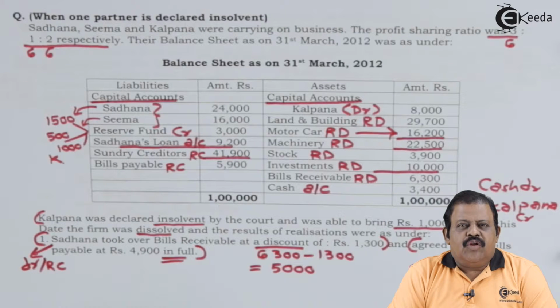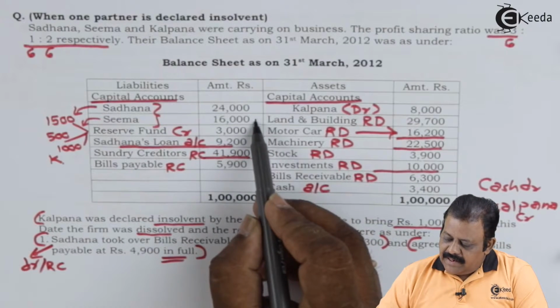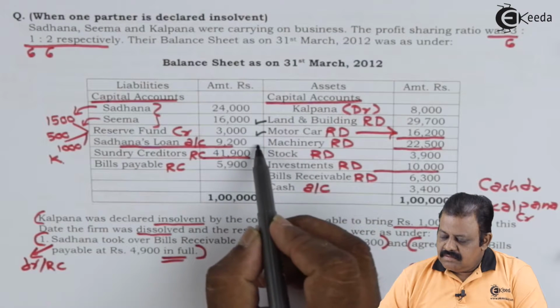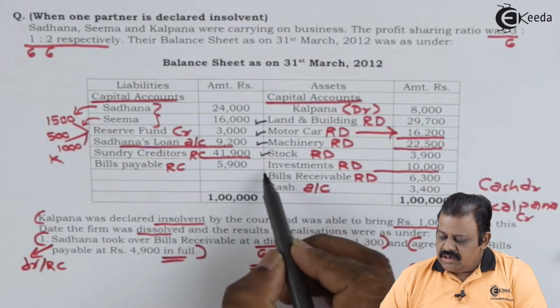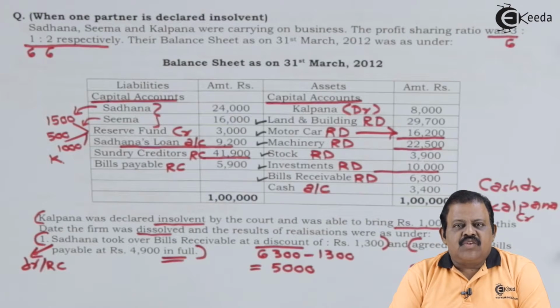First step of solving the problem is transferring all the items from balance sheet to various accounts. This we call as transfer stage. We can start with asset side. Land and building, motor car, machinery, stock, investments, bills receivable will be transferred to the debit of realization account at book value.